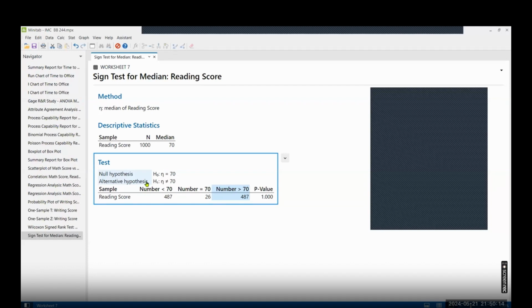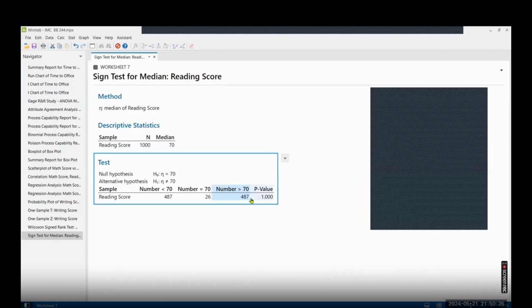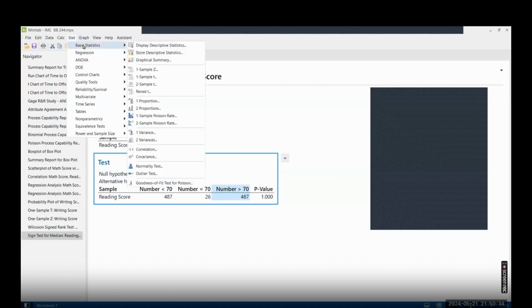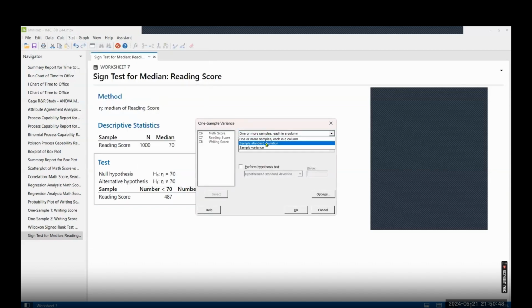And you have the data for the process, whatever you have. You have the process data for these 1000 samples and the target is 10. To compare whether you are meeting the target of 10, yes or no, we will be performing the variance test. So Stat, Basic Statistics, and here is the option one variance test. Click. Here is your data.